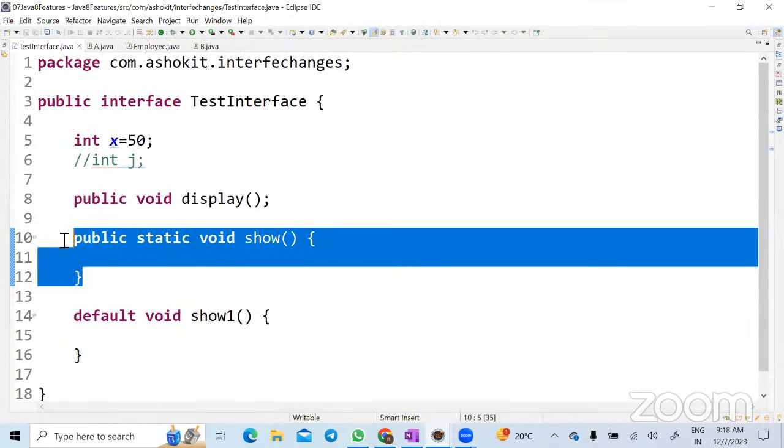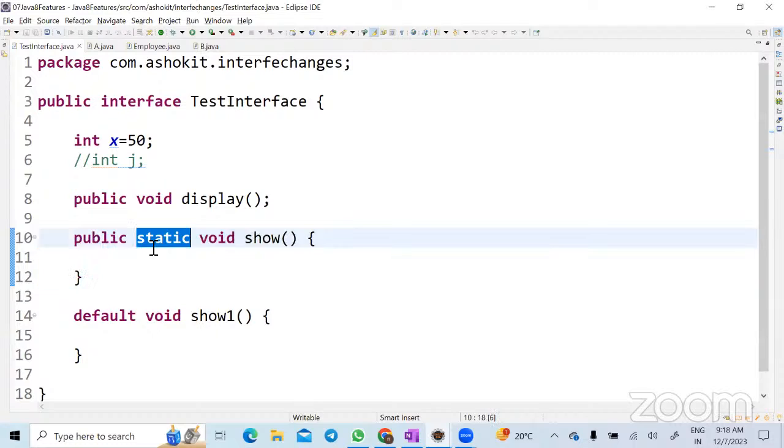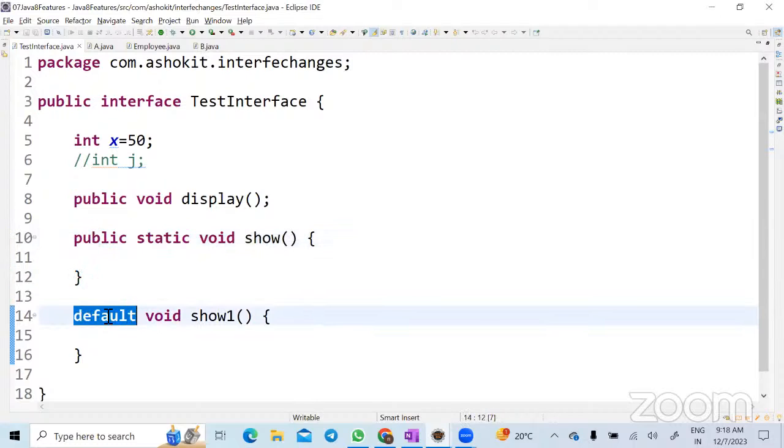Now the question is, what is the use of having this? What kind of methods can you write in an interface? Static methods and default methods. A default method is nothing but one whose access modifier is default. So you can write a static method or a default method in an interface. We cannot write private methods, right? You can from Java 9, but not from Java 8. From Java 8 onwards, you can write only default and static, but from Java 9 onwards, you can write a private method. That's an introduction that happened in Java 9.